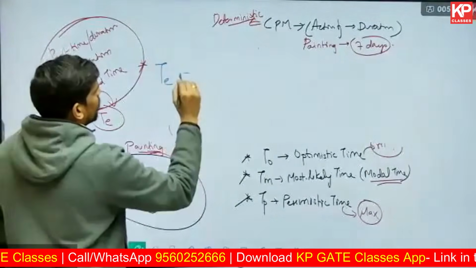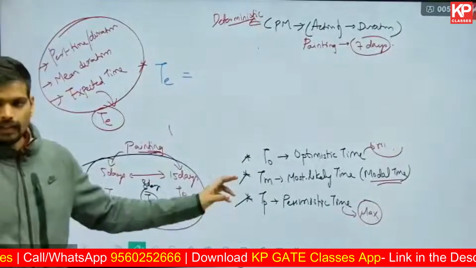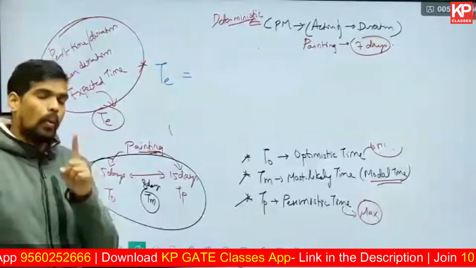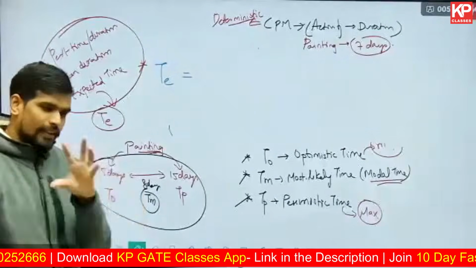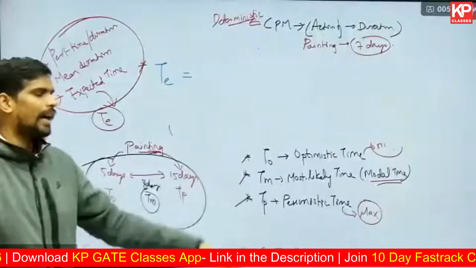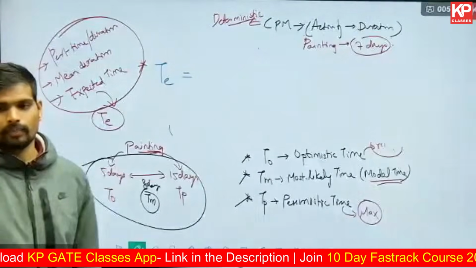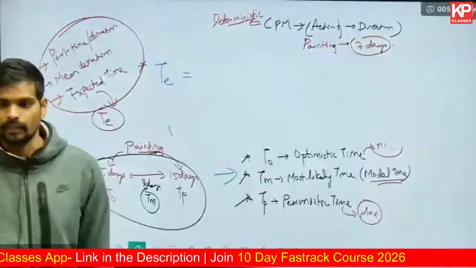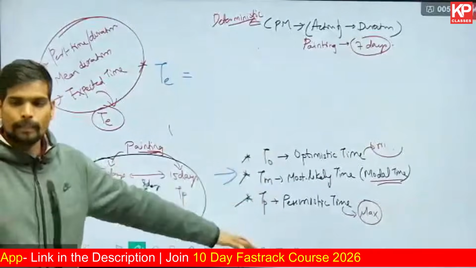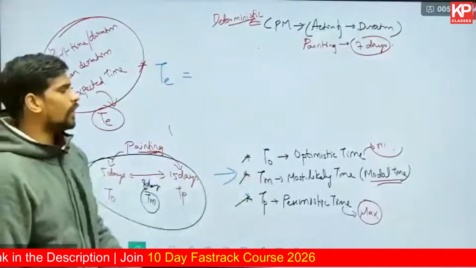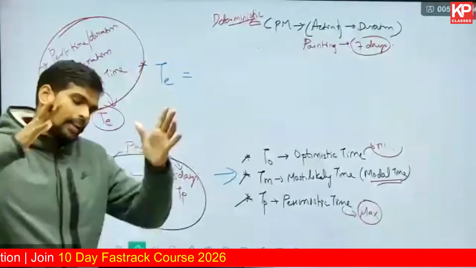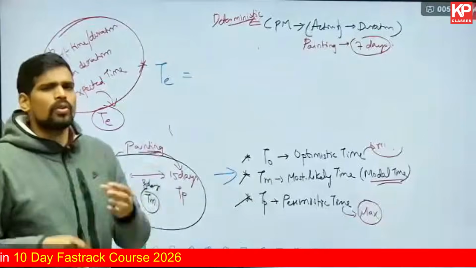TE is given by, can you tell me, if I tell you that all the three are not of same weightage. There is one time estimate which has a higher weightage. Think logically and tell me which one should get a higher weightage when you find out the expected time. Obviously higher weightage should be given for the most likely time. It is not worst case scenario, it is not best case scenario, it is moderate. So the weight is also standardized. Now don't ask me how, because I will not go into the basics of the derivation.